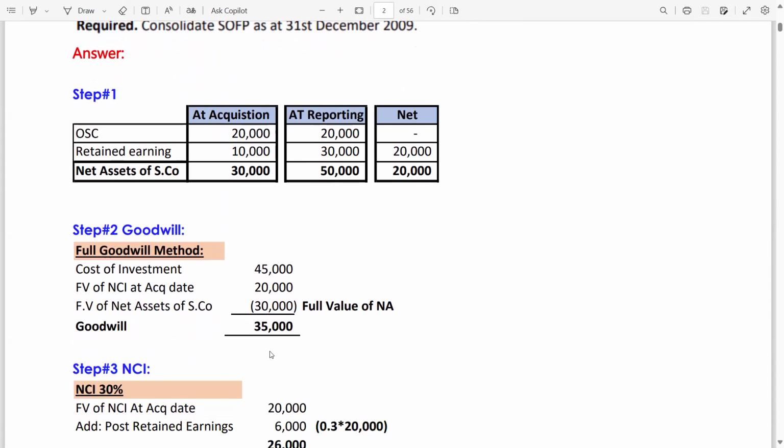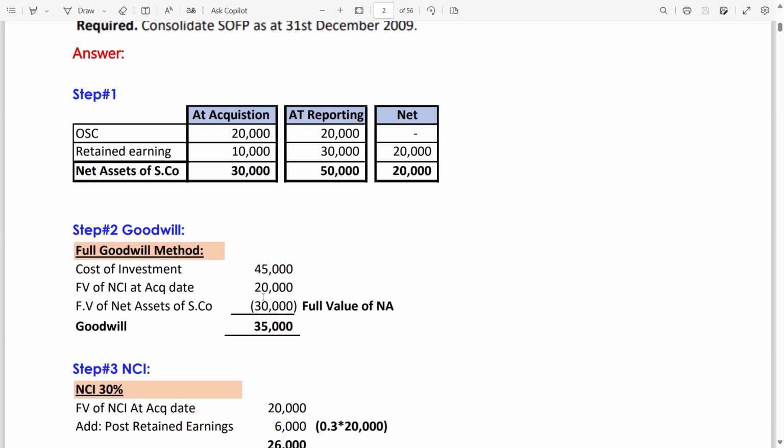Now, step number 2, full goodwill method. Please, guys, be attentive. We are going to solve the goodwill with the full goodwill method. Cost of investment is the same in both methods. We use the cost of investment. Now, fair value of NCI at acquisition date is 20,000, which is given in the question.